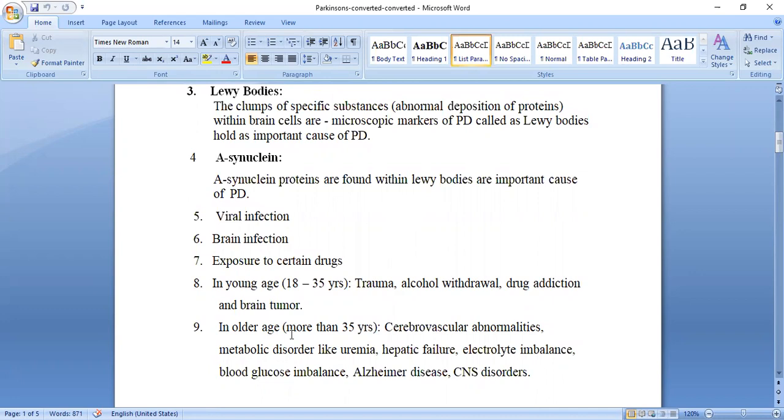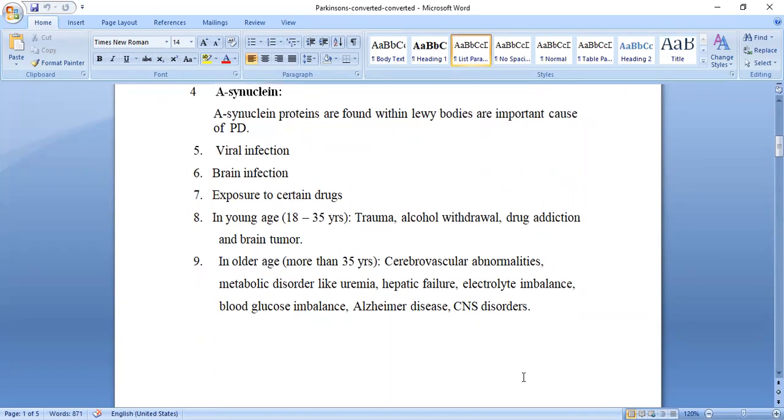In the older age, more than 35, due to what? Cerebrovascular abnormalities, metabolic disorders like uremia, hepatic failure, electrolyte imbalance, blood glucose imbalance, Alzheimer disease, and other CNS disorders.